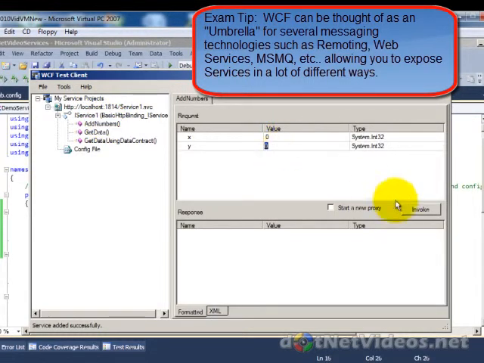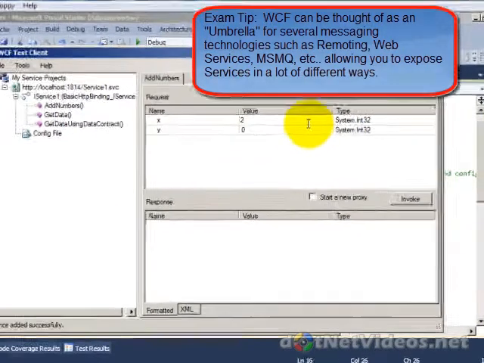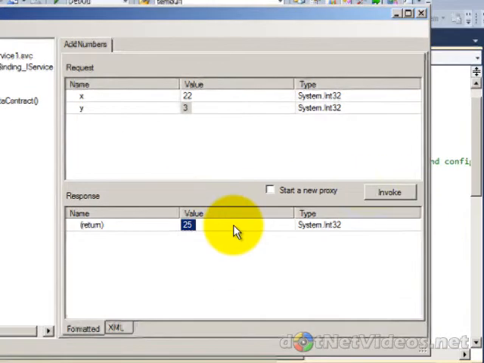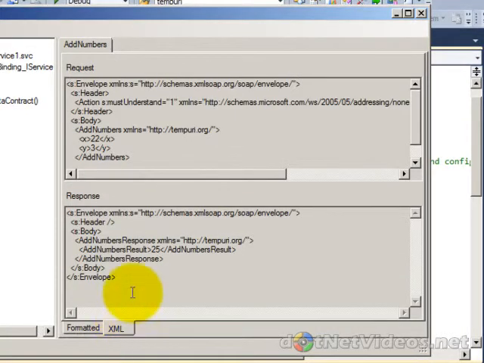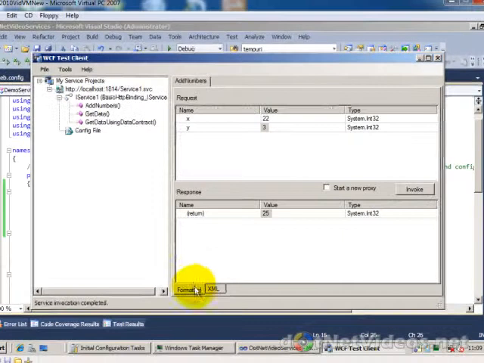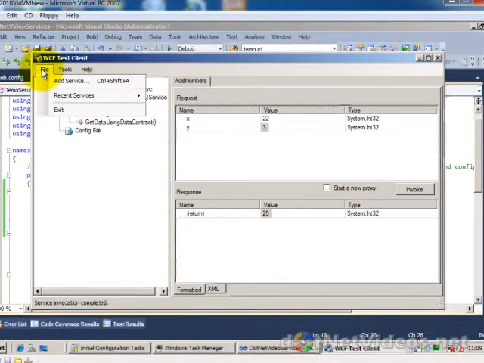I don't have to have a test application. We'll look at how a client can consume in a minute, but notice I can pass the parameter values here at this point, and I can just click the invoke button and then make sure that my service is behaving or operating as I expect it will. And I can look at the actual XML that comes back. I can look at, I passed the 22 and the 23 there. Here's how the XML looks, as well as the formatted response.